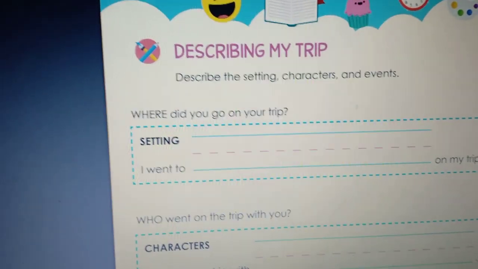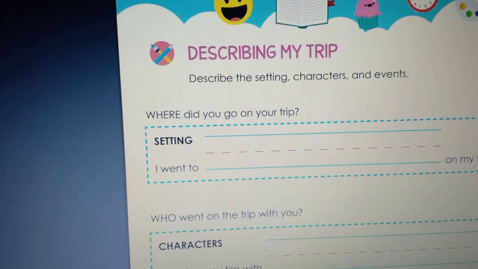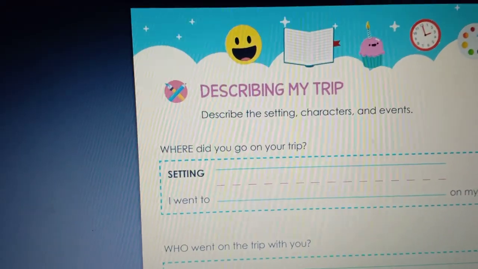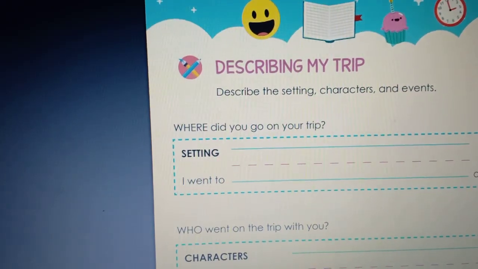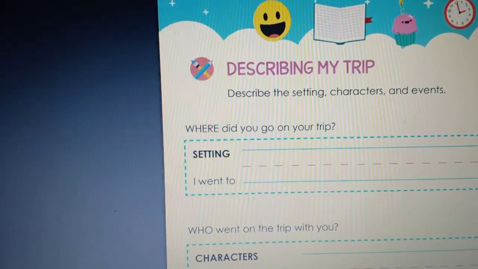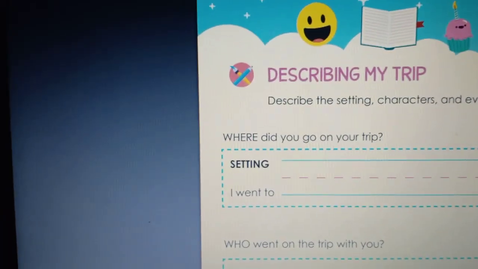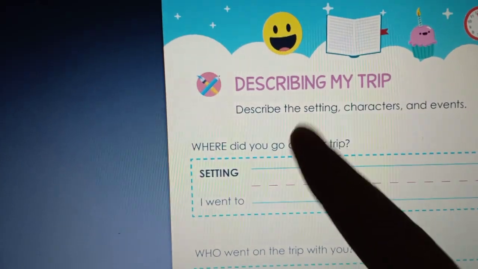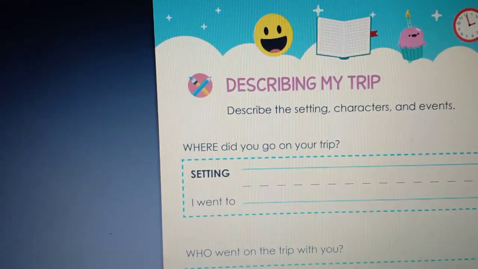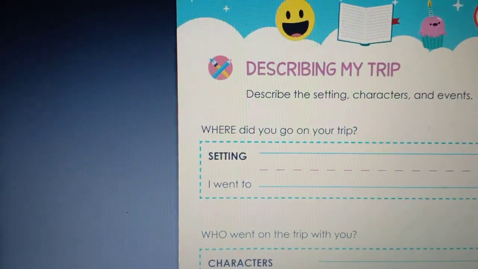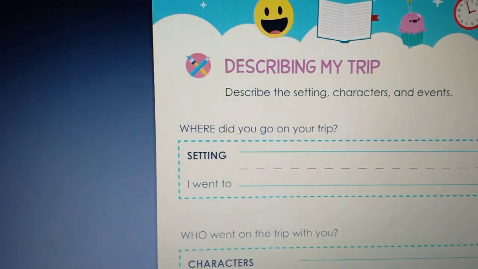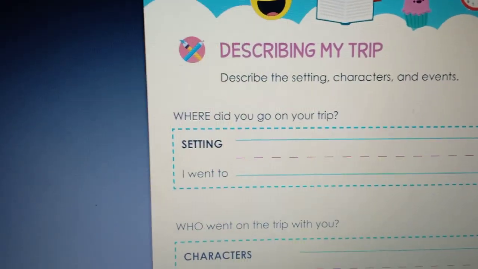event. Do you remember what is the meaning of setting? Excellent. It's where the story takes place. The place where the story happened. So the setting means the place. What is the meaning of character? Who can tell me? Excellent. Who in the story?